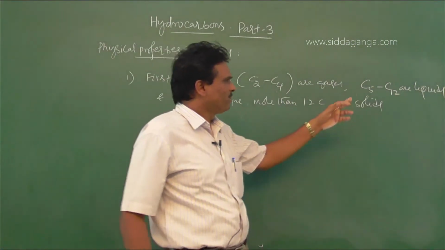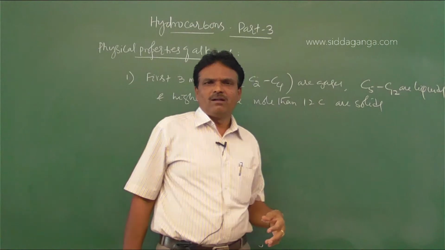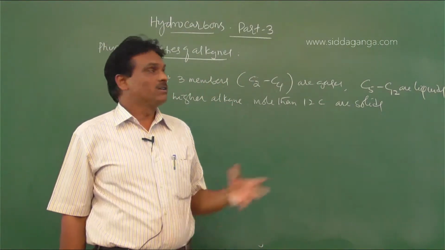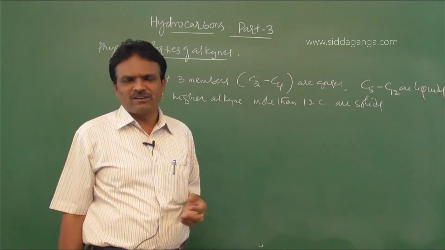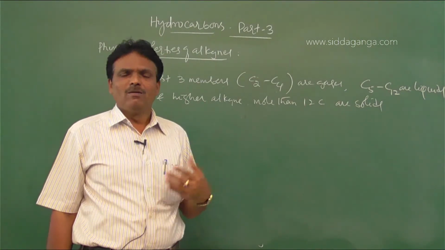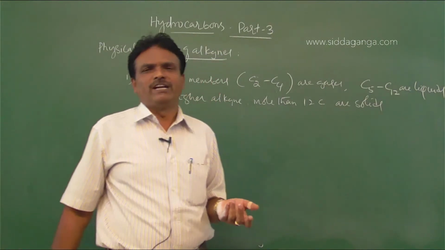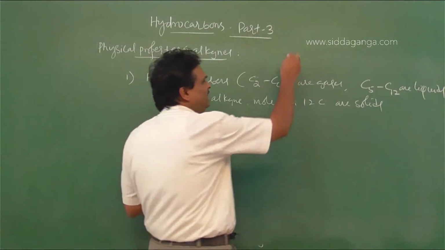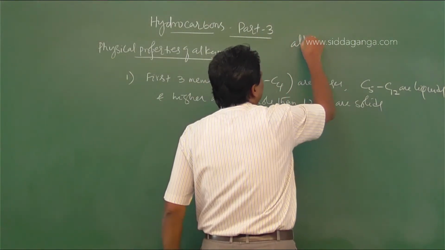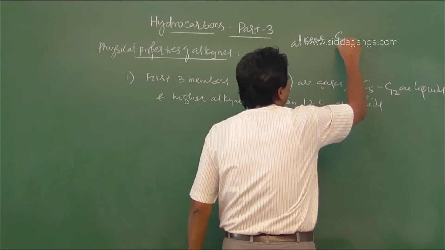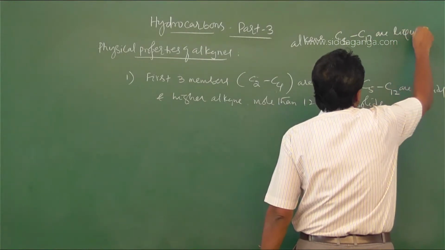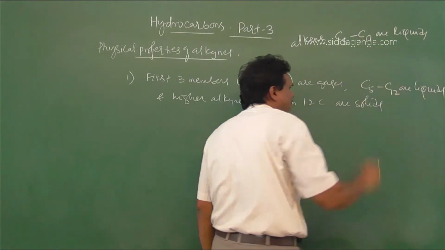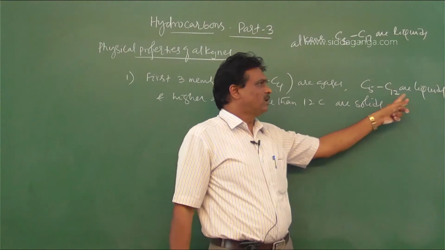But here, in alkynes, C5 to C12 are liquids, because when compared to alkenes, alkynes have more polarization. The triple bond gives more polarity. So in alkenes C5 to C17 are liquids, but in alkynes C5 to C12 are liquids.